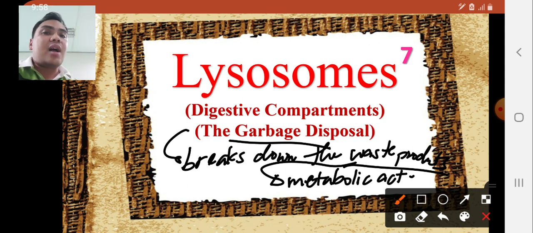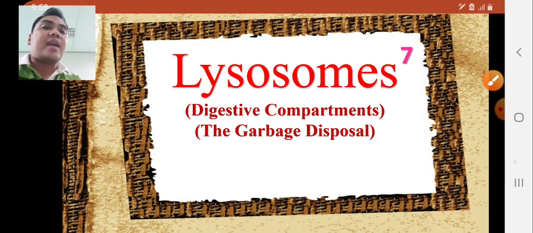There are some examples of waste products that must be removed inside the cell. Otherwise, these harmful substances can affect the entire cell. That's why food molecules must be broken down into simpler substances, and the waste products must be broken down into less harmful substances. And that's the main function of the lysosomes.